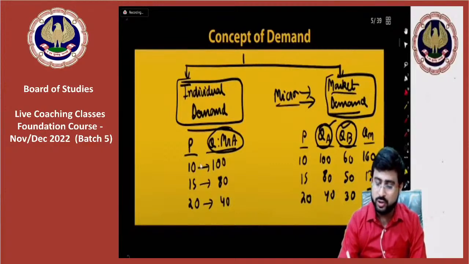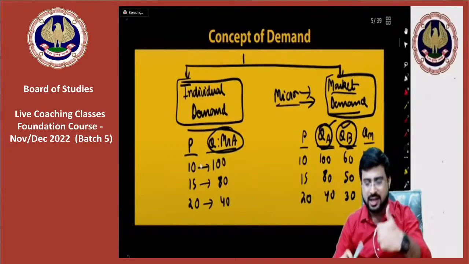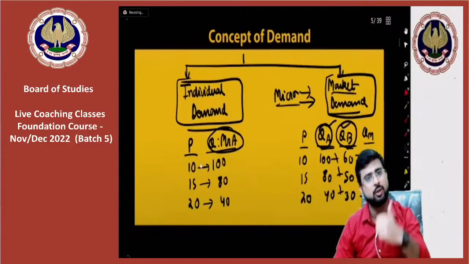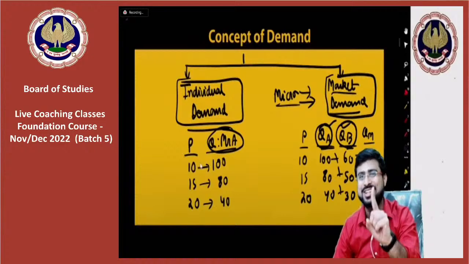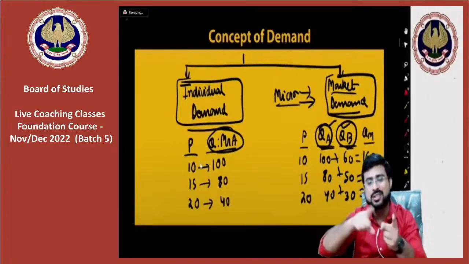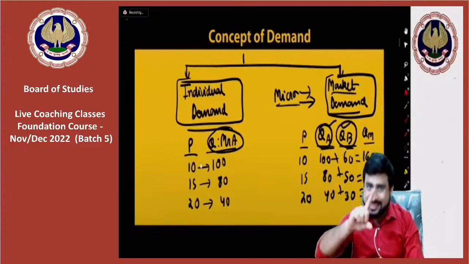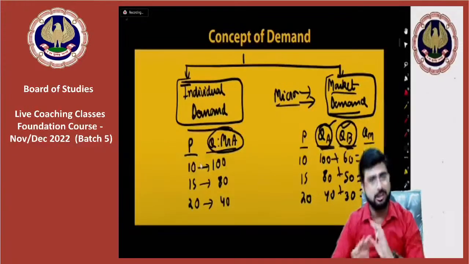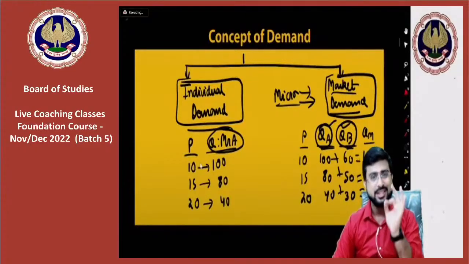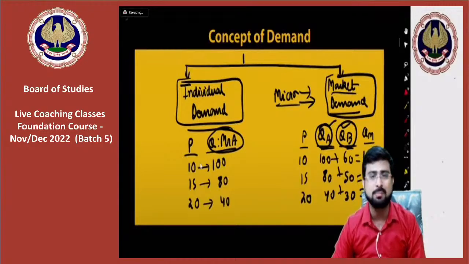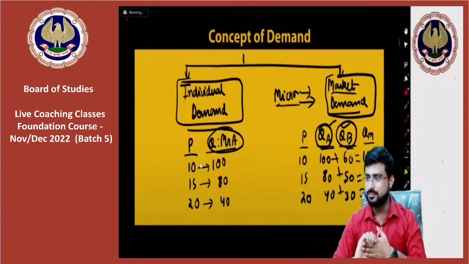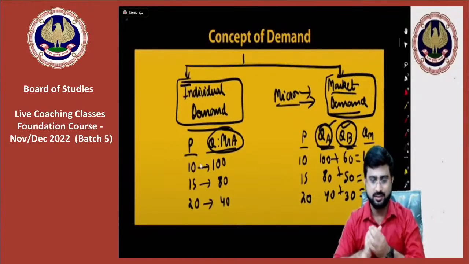Why? Because though there are many consumers, you are correct, we are adding the demand of many consumers to arrive at the market demand. But in reality, the commodity is one. Had we taken demand for all the commodities by all the consumers, it would have become aggregate demand. And yes, my dear friend, aggregate demand is a macro concept, which we are not bothered about here. Here we are bothered about market demand. Yes, market demand is a micro concept. It's not a macro concept. Okay? Fantastic.